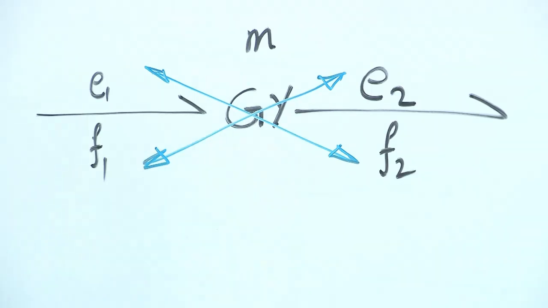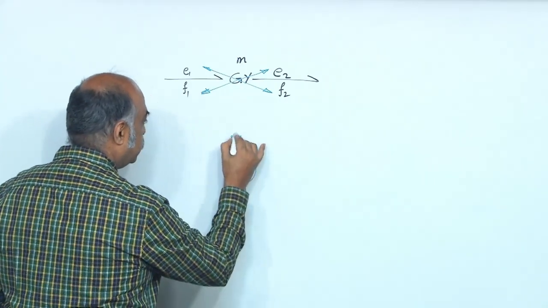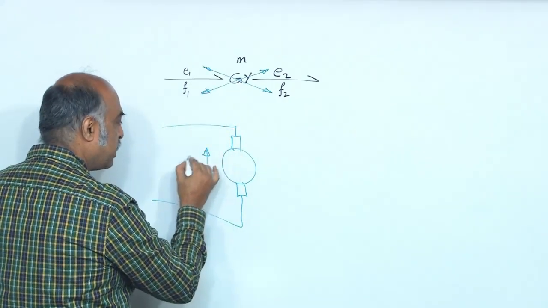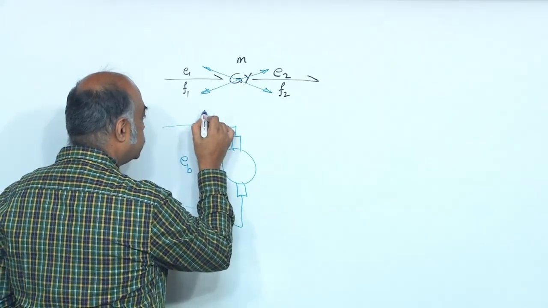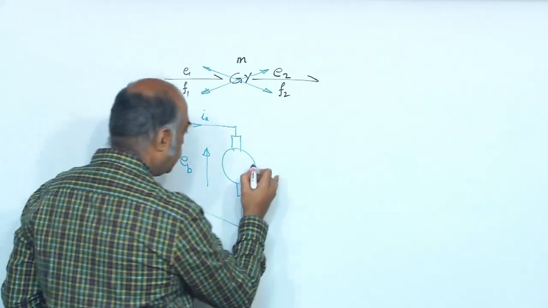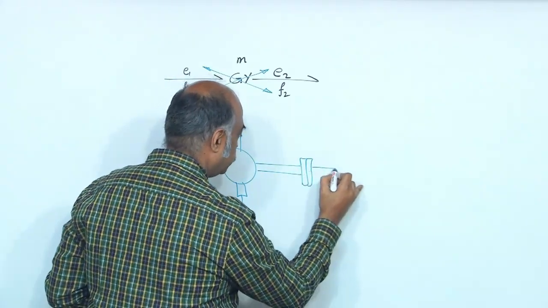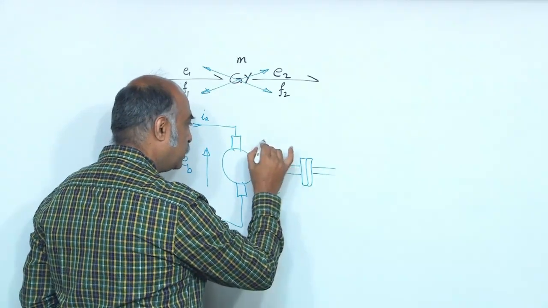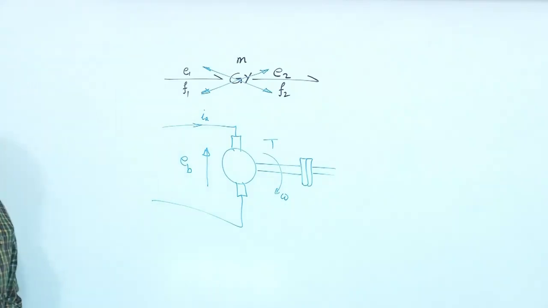You can see why it is so in the case of the motor example which I had shown. See, what is this voltage? This voltage is the back EMF, right, EB, and there is a current, let us say armature current, and on this side you have the shaft where you have the torque and omega.